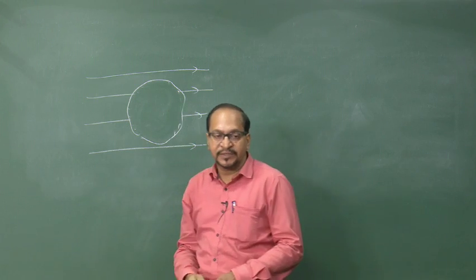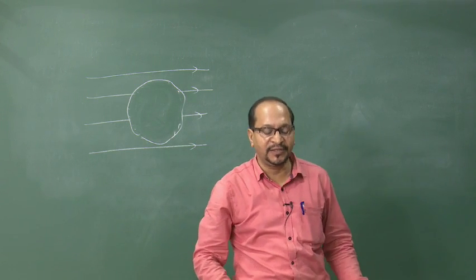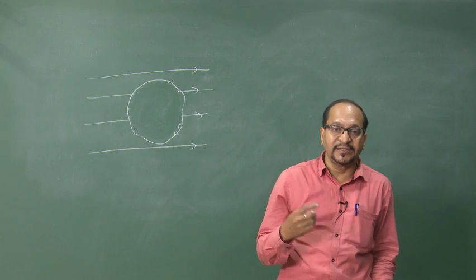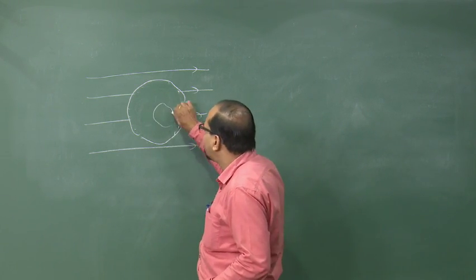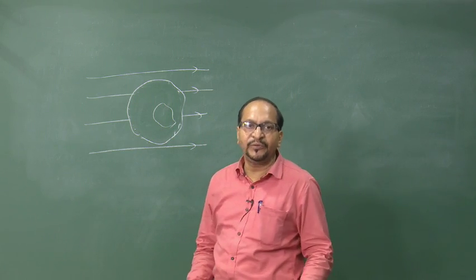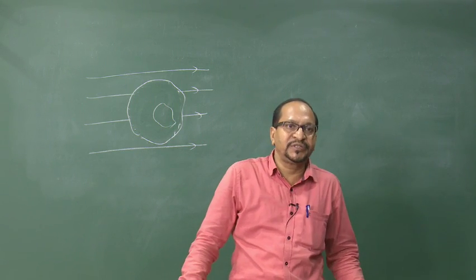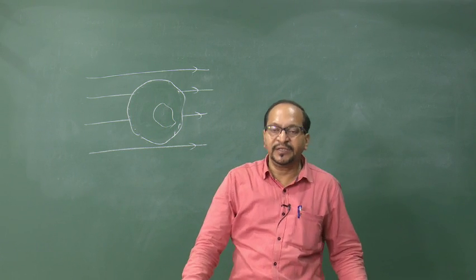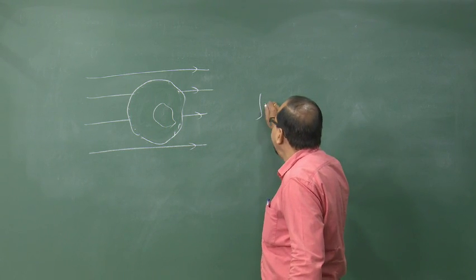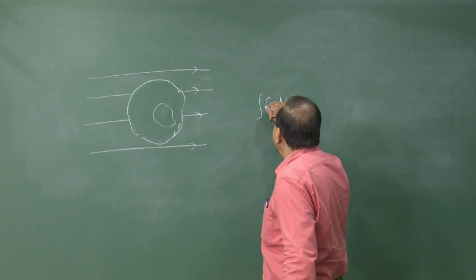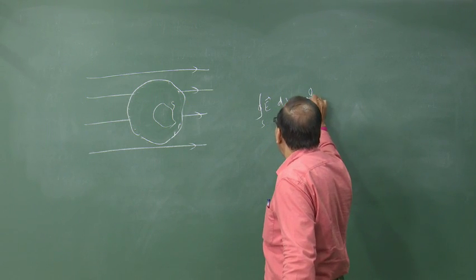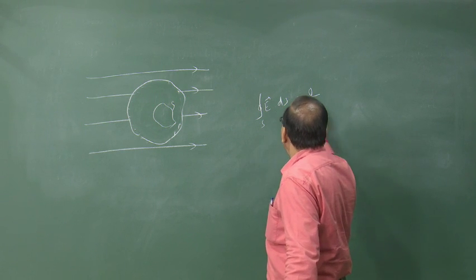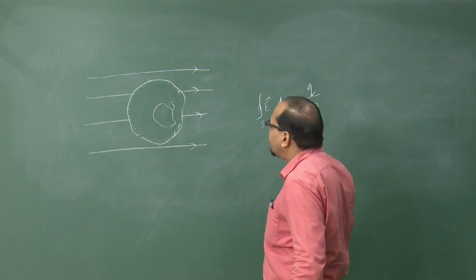Then this 0 electric field inside the conductor leads to another conclusion. What is that? If we draw any Gaussian surface inside the conductor and we apply Gauss law to this Gaussian surface, then our Gauss law will become integration of E dot ds around that surface is equal to charge enclosed by epsilon 0, q by epsilon 0.